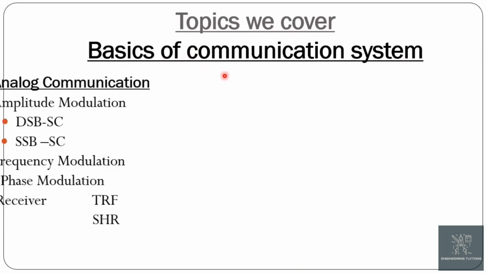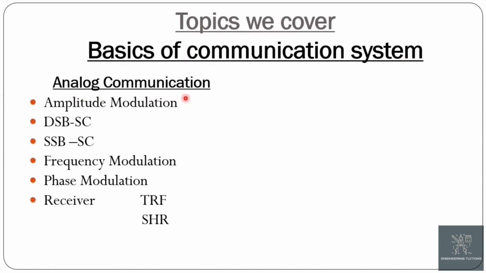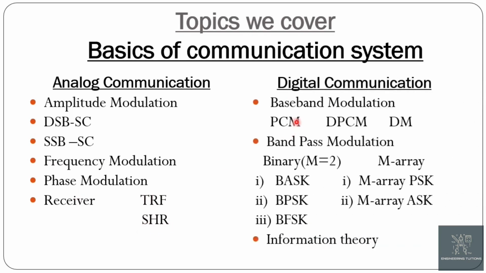The first part is analog communication, in which we will discuss amplitude modulation, DSB-SC, SSB-SC, frequency modulation, phase modulation, and receivers and their two types, the tuned radio frequency receiver and the superheterodyne receiver. The second part is digital communication, in which we will discuss baseband modulation and its types, bandpass modulation and its types, and information theory.